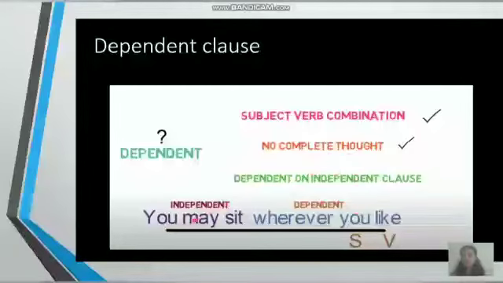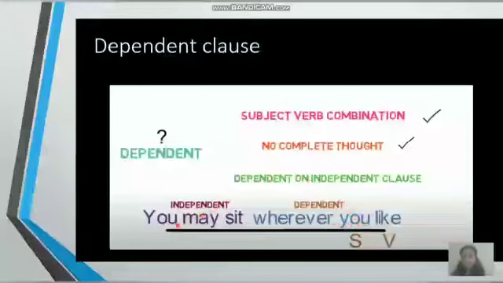Now, when I read this part of the sentence alone, wherever you like. So when you read this part of the sentence alone, does it make sense, children? No. So even though it has a subject you and verb like, this part is just incomplete. It does not give you a complete thought or an idea. And therefore this dependent clause depends on the independent clause to give a complete thought or an idea.